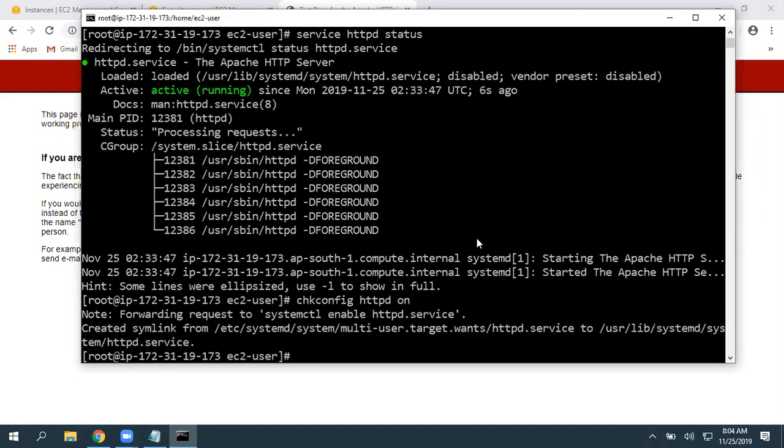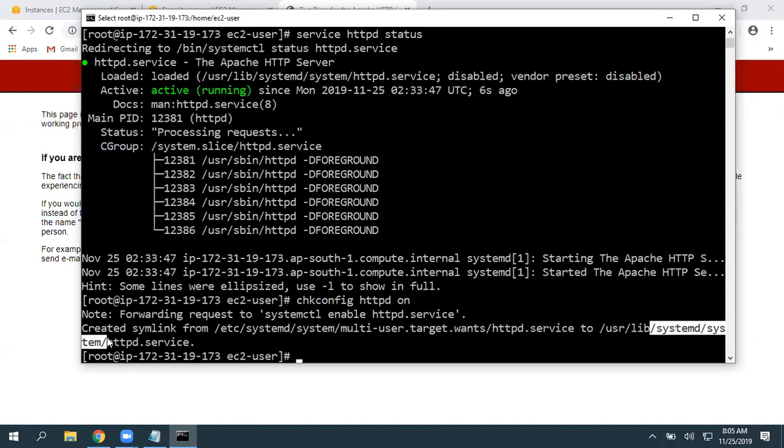When you give this, it is creating a symlink from this service to this particular one. Whatever services you have under this systemd, it is going to start automatically. Even in Windows we have a startup directory. You can paste any shortcut there, and it is going to run automatically.